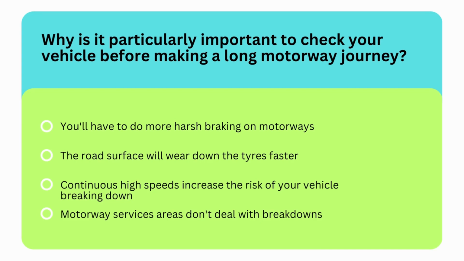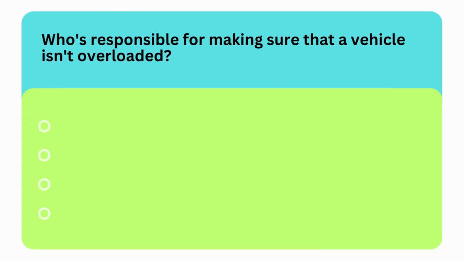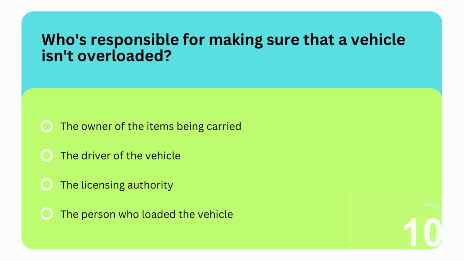So the correct option is third option, continuous high speeds increase the risk of your vehicle breaking down, so it's better to make sure before starting your journey. Next question is, who is responsible for making sure that a vehicle isn't overloaded? Options are, the owner of the items being carried, the driver of the vehicle, the licensing authority, or the person who loaded the vehicle.